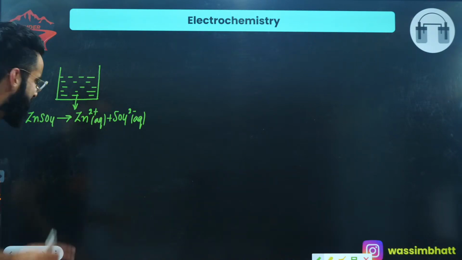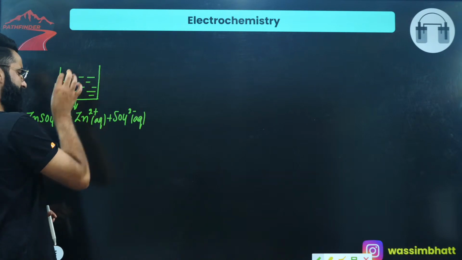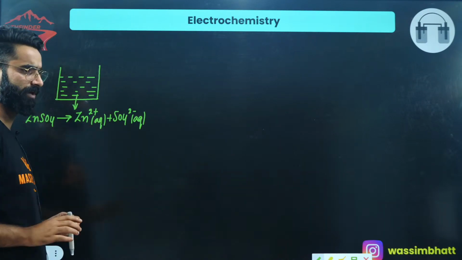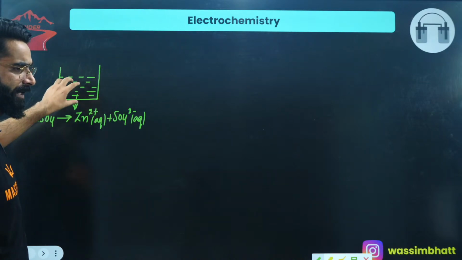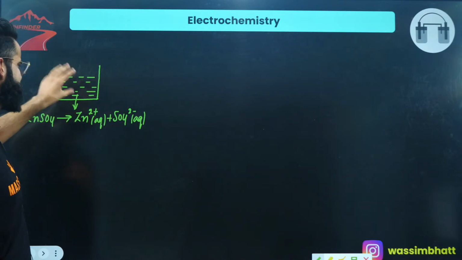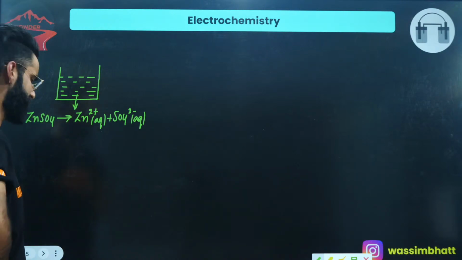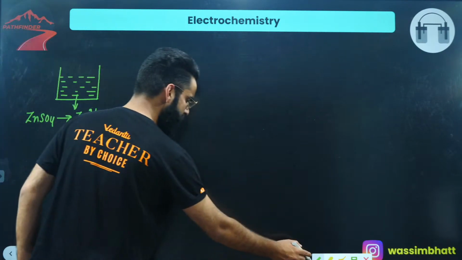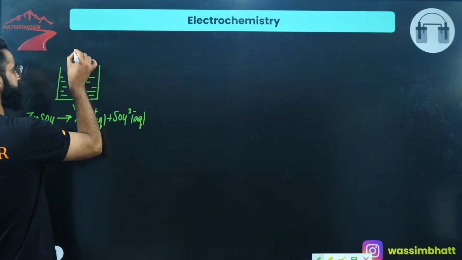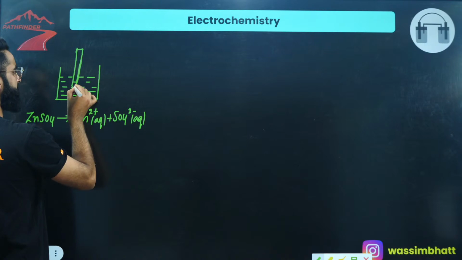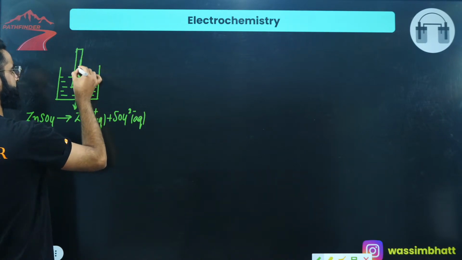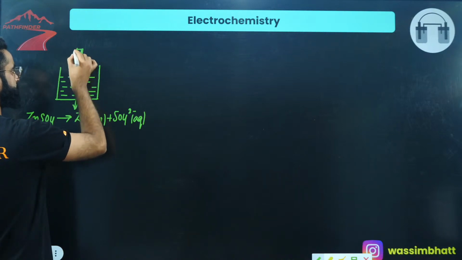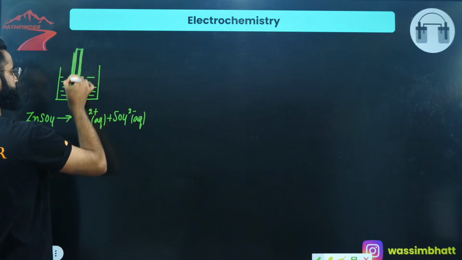So I've taken the strong electrolyte ZnSO4 in the container, which has dissociated into its ions, Zn2+ and SO4 2-. Currently I'm assuming there are equal numbers of Zn2+ and SO4 2- ions in this container, due to which this solution is currently electrically neutral, right? Now I'll be introducing a zinc rod into this container. This is the zinc rod which I've introduced into this container.